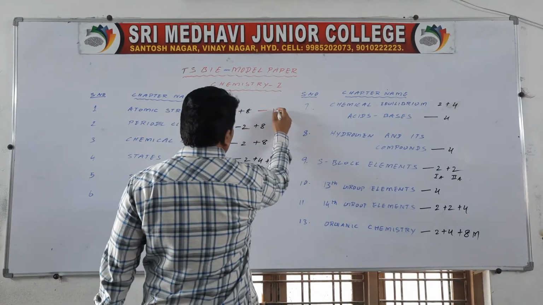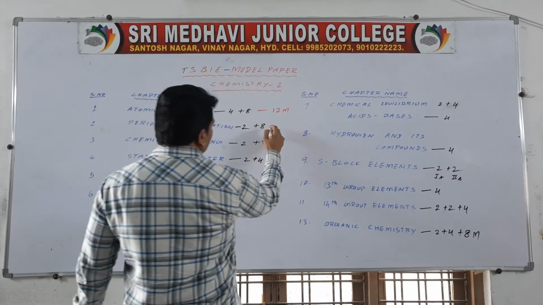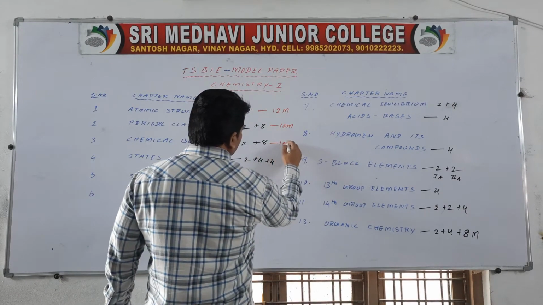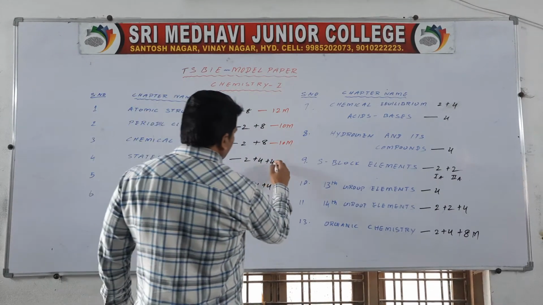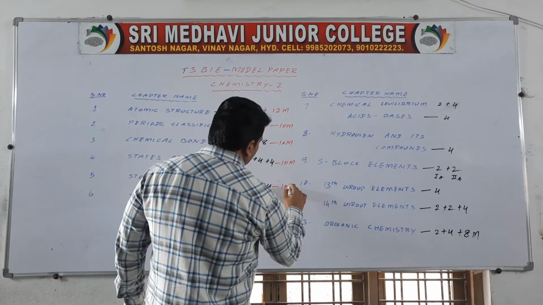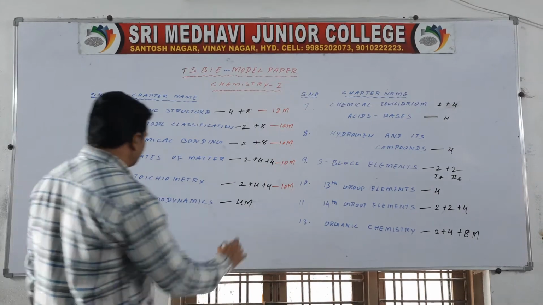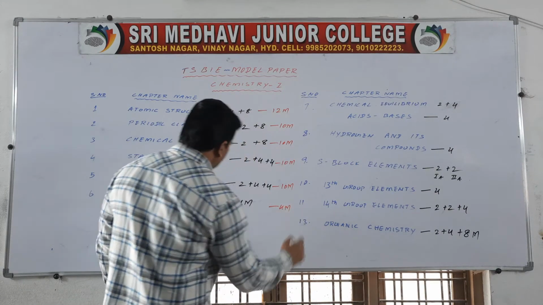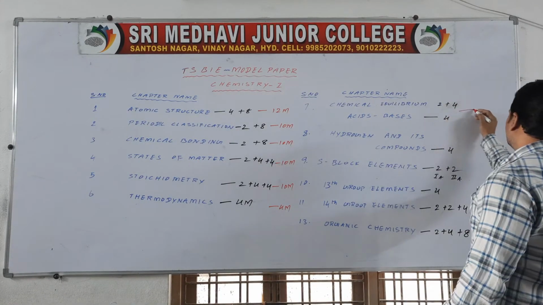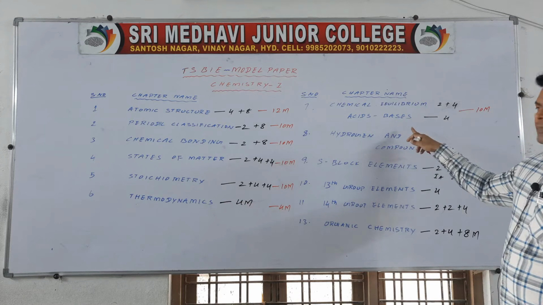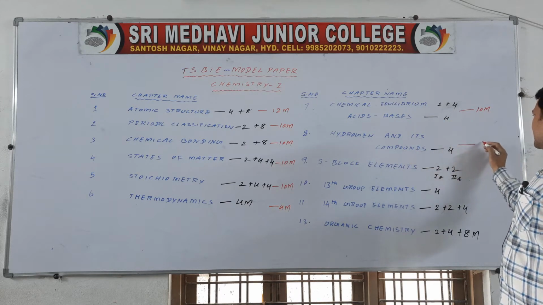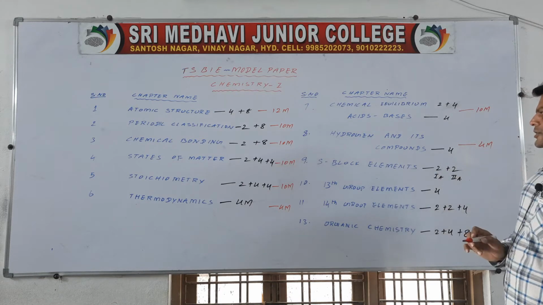So, here 12 marks from atomic structure, here 10 marks from periodic table, here 10 marks from chemical bonding, here 10 marks from states of matter, here 10 marks from stoichiometry, here 4 marks from thermodynamics, here 10 marks from chemical equilibrium and acids and bases. Next, here 4 marks from hydrogen and its compounds.